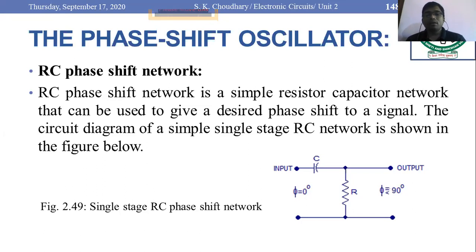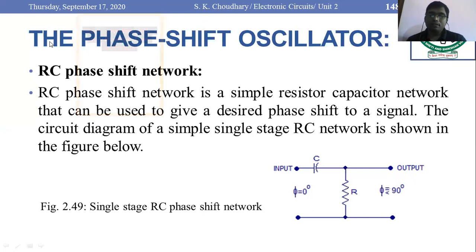So what is an RC phase shift network? It is a simple resistor capacitor network that can be used to give a desired phase shift to a signal. The circuit diagram of the single stage RC network is shown in this particular slide.